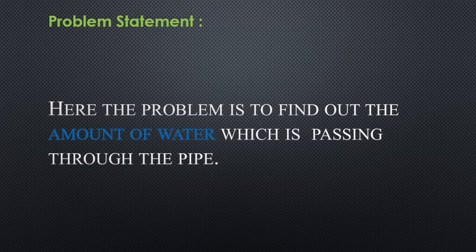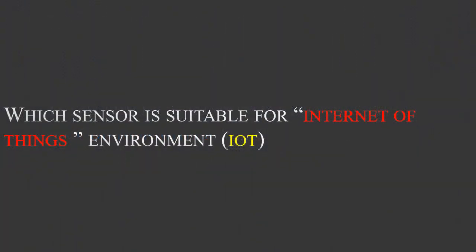But there comes the problem that there is around 20% error. So there is 20% error in the calculation of water. That is more, so we should not be using this one also, because the accuracy is very less. Okay, so which is the better option we can use? Which sensor is suitable for the internet of things environment? We'll see now.